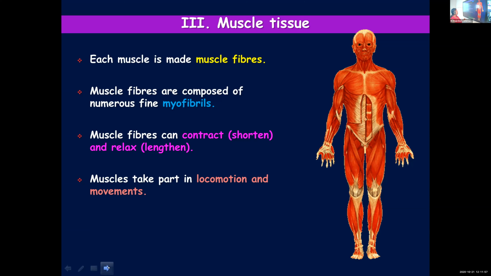They take part in locomotion and movement. Locomotion means moving from one place to another. At the same time, the different parts of your body exhibit various movements. All those are brought about by muscular tissue assisted by bones. So once again, I'll repeat.